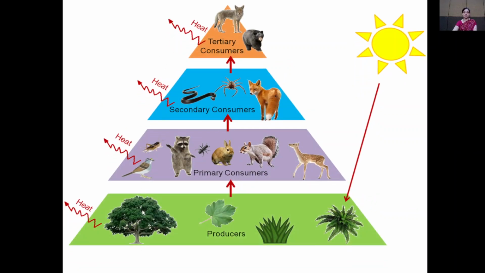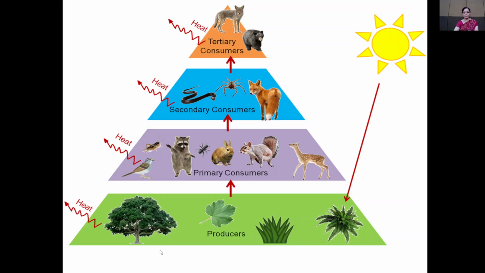So watch this diagram. First trophic level, second trophic level, third trophic level, fourth trophic level. In the first trophic level, producers are present. In the second trophic level, primary consumers are present. In the third trophic level, secondary consumers, and in the fourth trophic level, tertiary consumers are present.